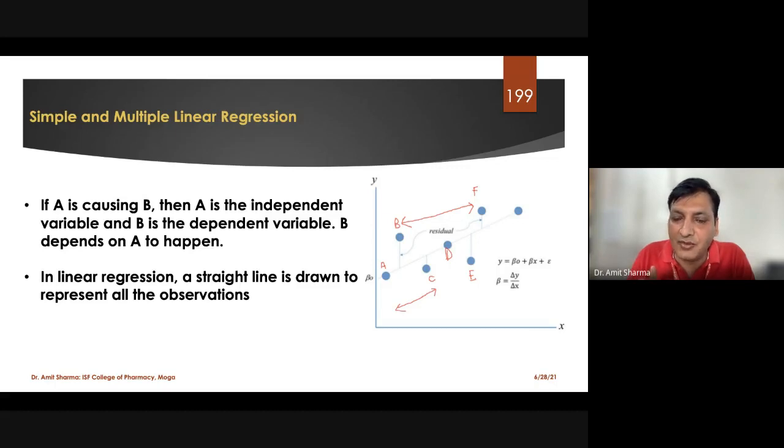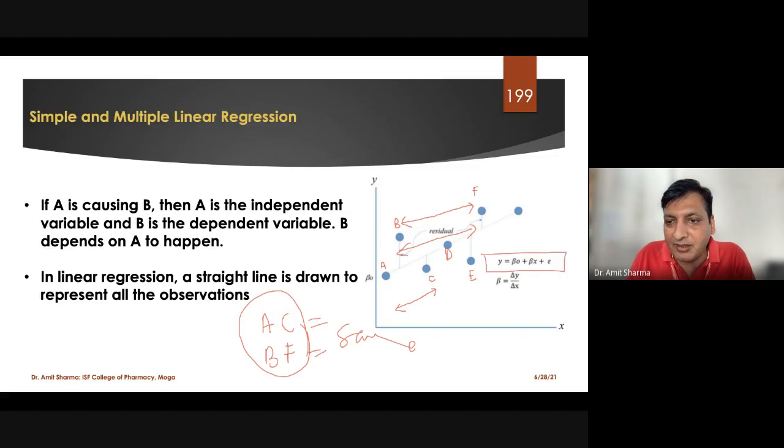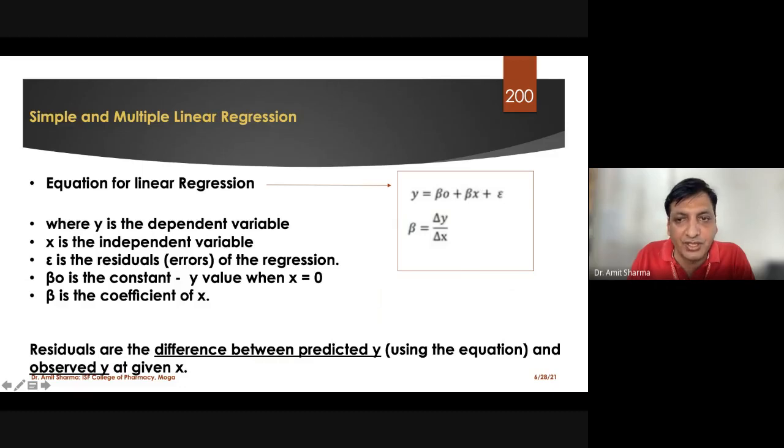For a linear regression where we found positive correlation, we say that a similar residual has been observed. So A and C and B and F should be the same, and we are comparing this. For that, this is the equation: y equals beta naught plus beta x plus eta. This is the expanded equation for linear regression.